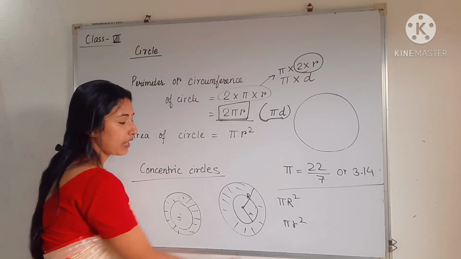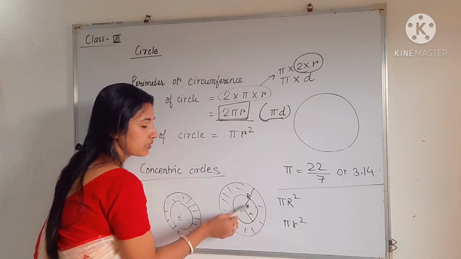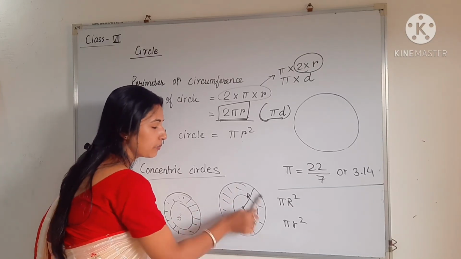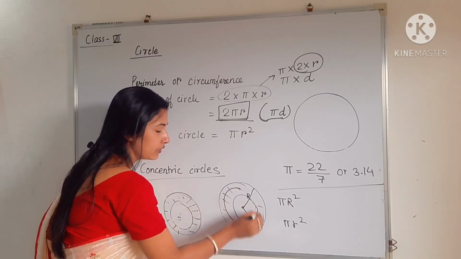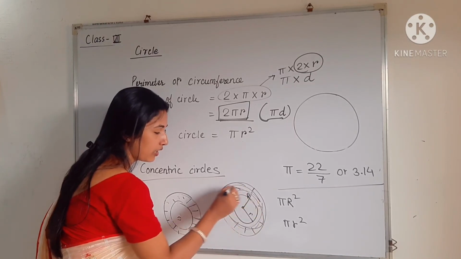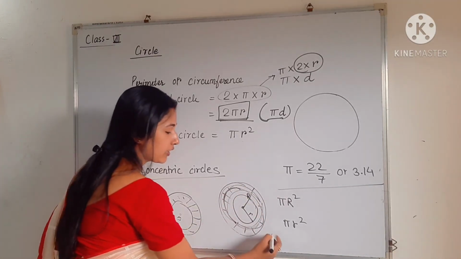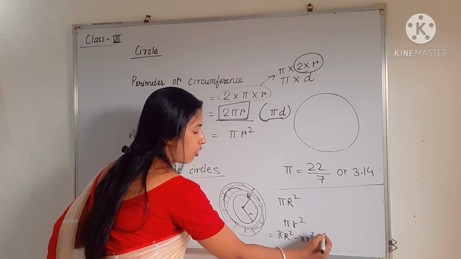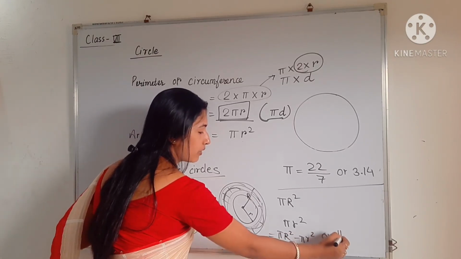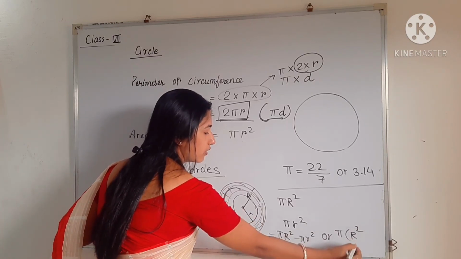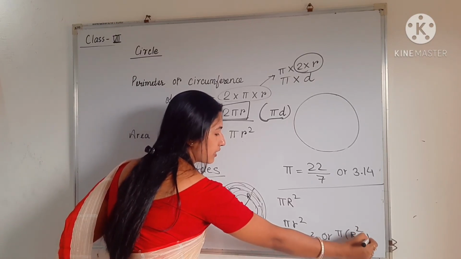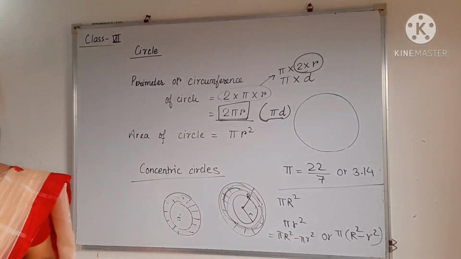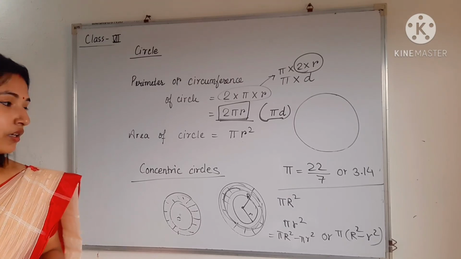So if I subtract the area inside the smaller circle from the area inside the bigger circle, then I will get this part, the area of this part. So finally the formula will be pi R square minus pi r square, or by taking pi as common, you can write pi, inside bracket, R square minus r square. So this is the formula for finding the area between two concentric circles.